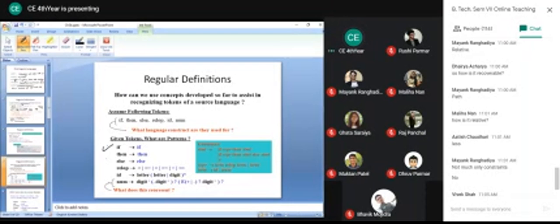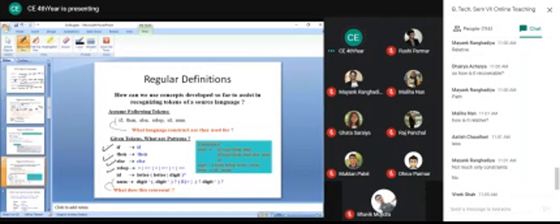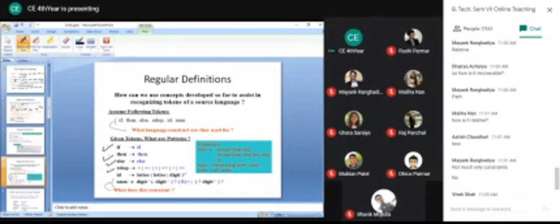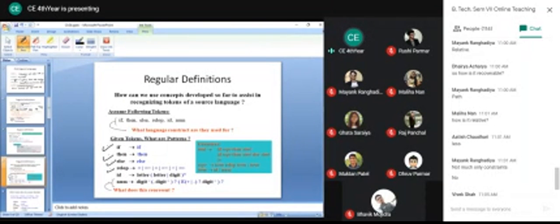So for if, we have the corresponding token if, for then, we have the corresponding token then. If we consider else, we have an else token because it is a fixed keyword. For relational operators, less than or equal to, greater than or equal to, here it is double equal to, and we are indicating not equal to. So when keywords are there, we have fixed tokens for them.